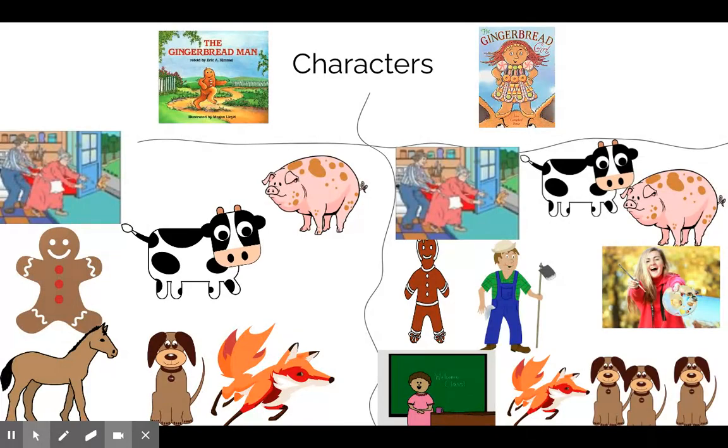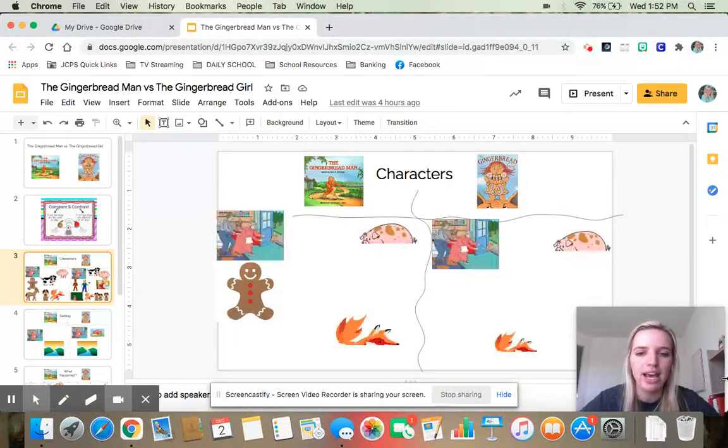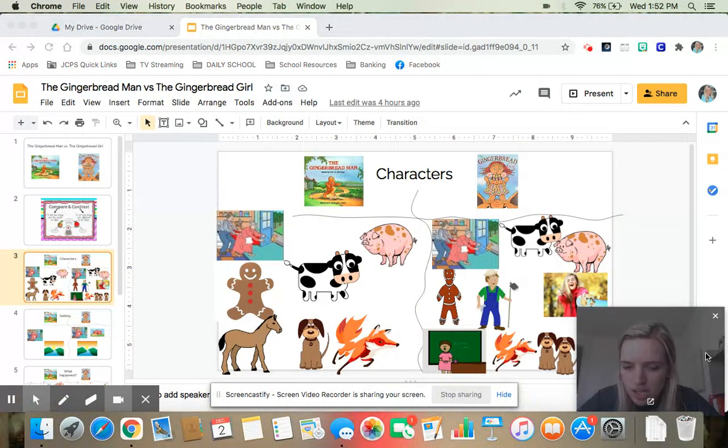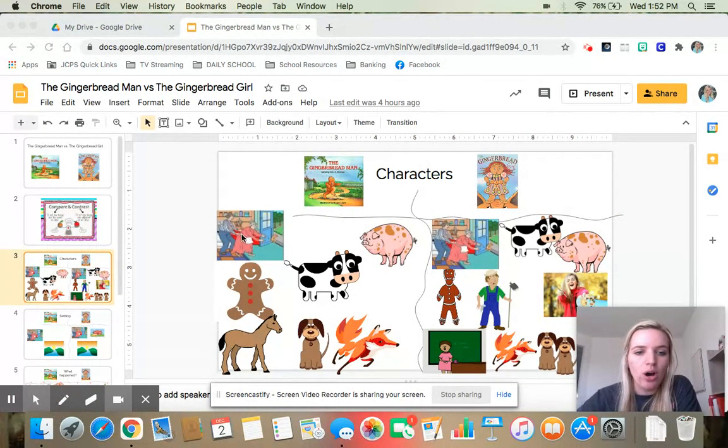Let's think about who are the same characters. So I see that there is an old man and an old woman in both stories. There's a cow in both stories. There's a pig in both stories. There is a dog in both stories. And there is a fox in both stories. So those are all characters that they have the same.